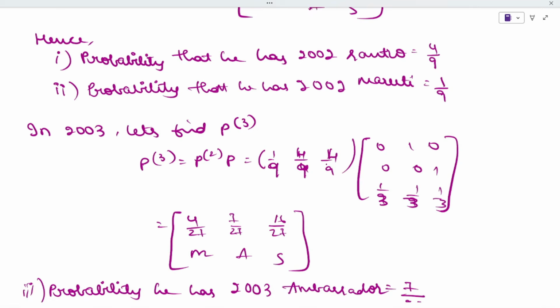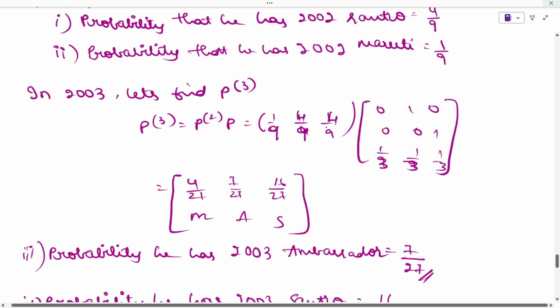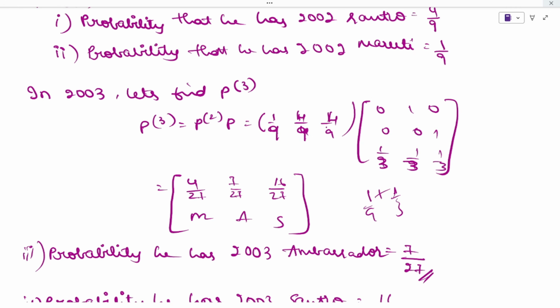If you take 2003, you have to find P of 3. After P of 2, when we take 1 by 9, 4 by 9, 4 by 9, we have to multiply here. 9 threes are 27, and you will get 4, and next you have to add each, and you will get 7 by 27. 4 plus 3 is 7. For the next, you just take 1 by 9 plus 1 by 3, 1 by 3, 1 by 3. If you add, you will get 4 and 3 common, 9 threes are 27. This is how you are doing the steps.